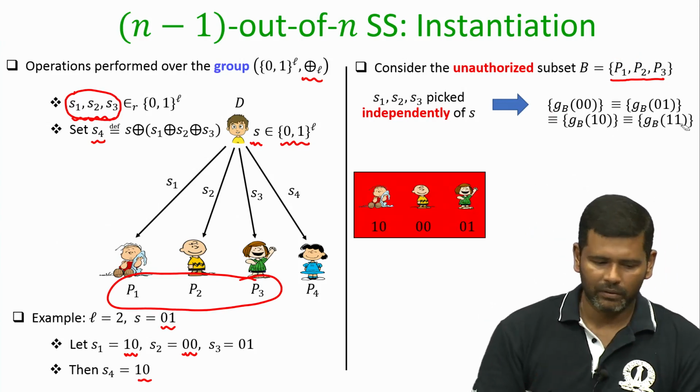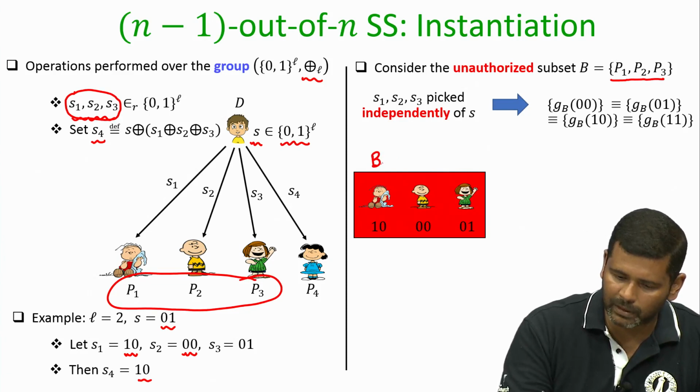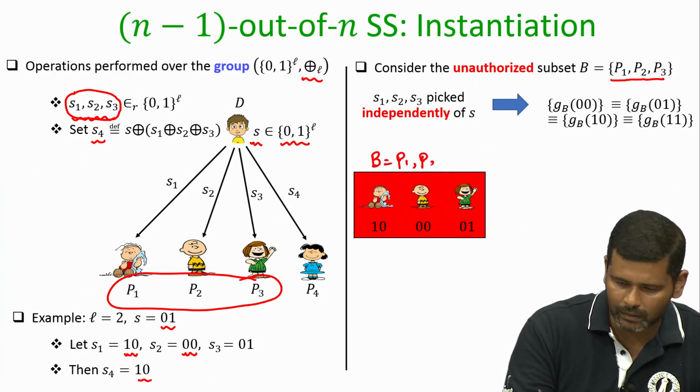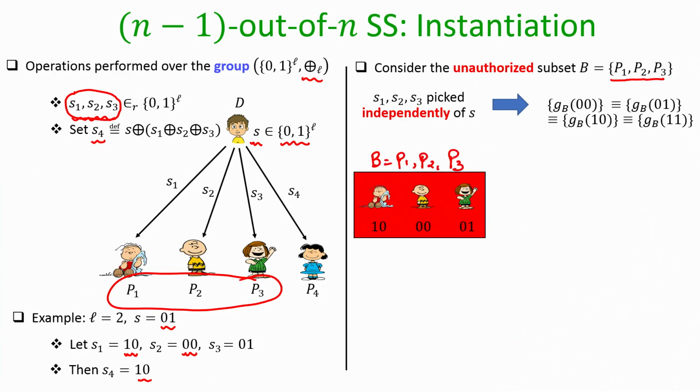Since we have fixed B to be P1, P2, P3, in this specific case the shares that they have learnt are 10, 00, 01. So, suppose these 3 people call each other and say, these are the shares that we have received from the dealer, and now they are trying to learn the dealer's secret. We have to show that they will fail to do that.